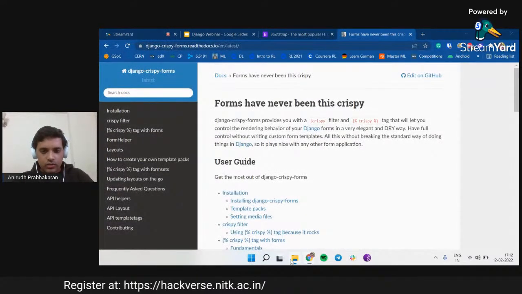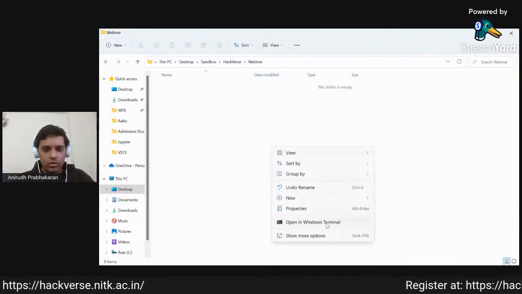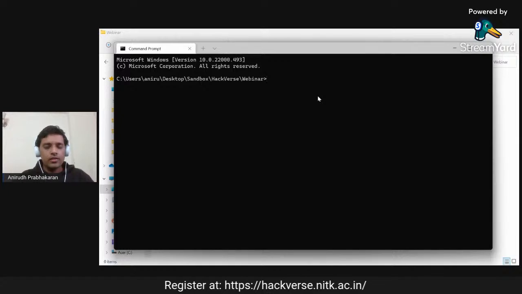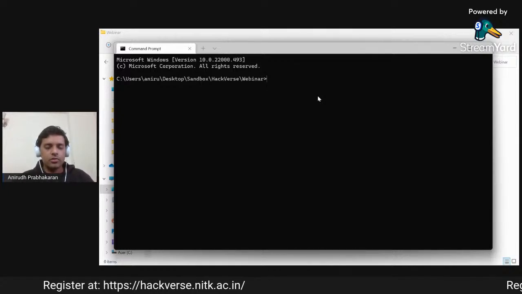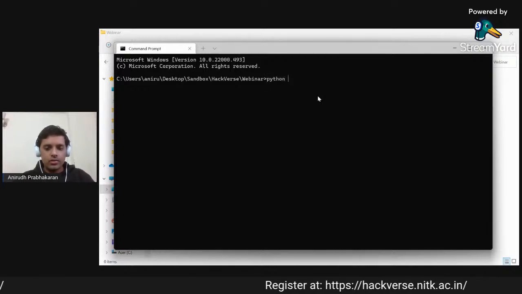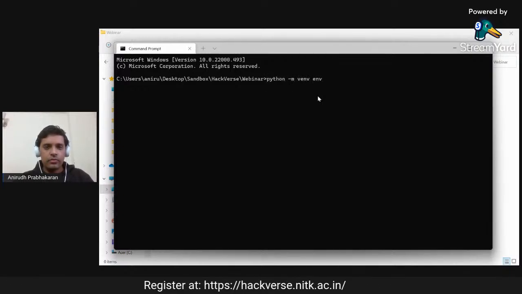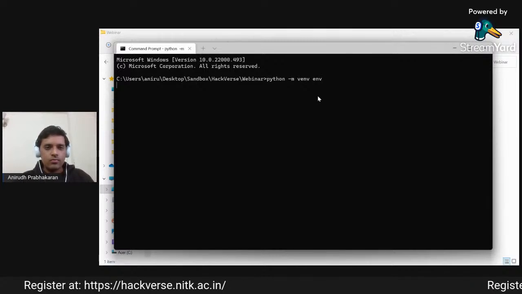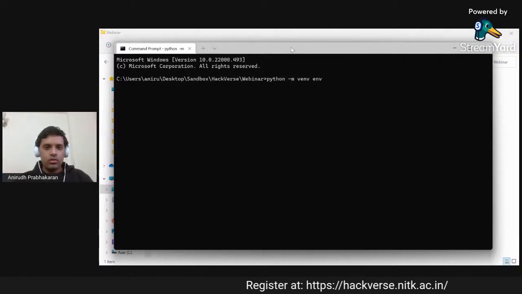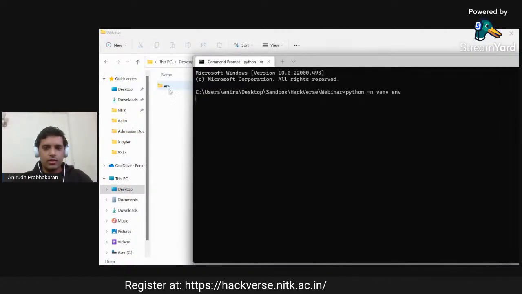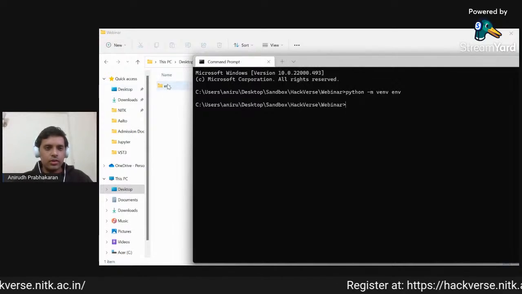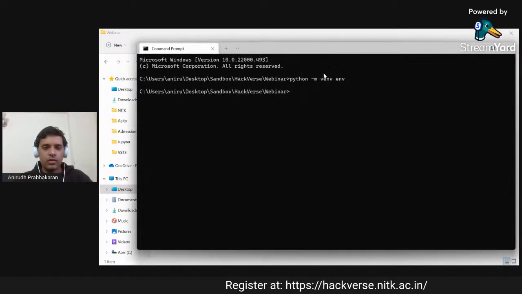Okay, so I have a brand new folder. I'll open the terminal here. Since this is in Python, it is highly recommended that we create a virtual environment so that there are no dependency issues with our system Python files. So I am just going to create a virtual environment with the name env. It will take some time to create the local instance of Python. As we can see, there is this env folder which is being generated, which is just like a local environment instance of Python so that we can run everything within this container itself.